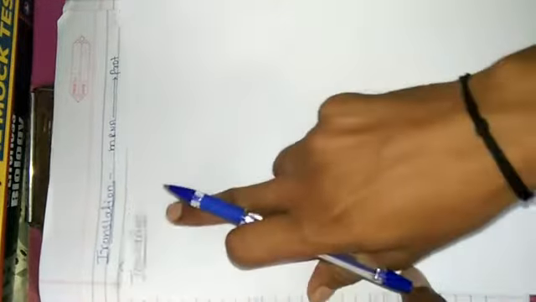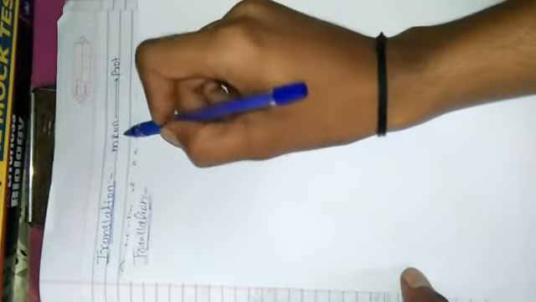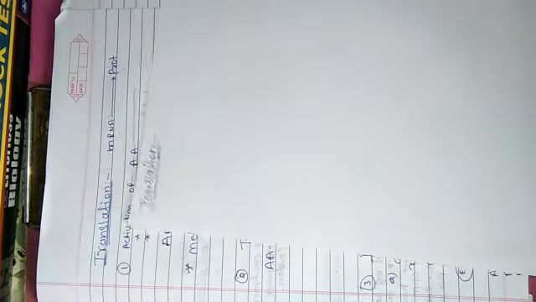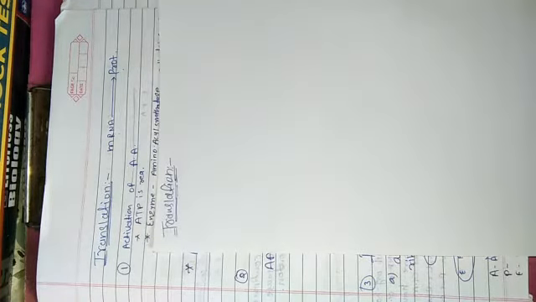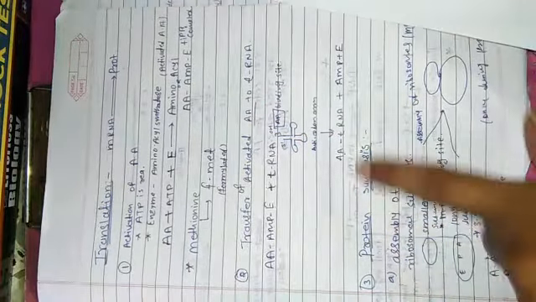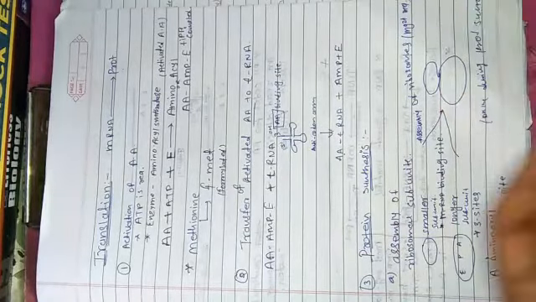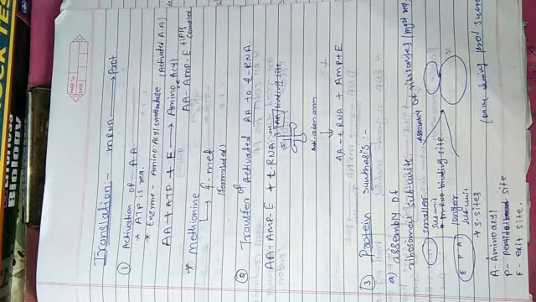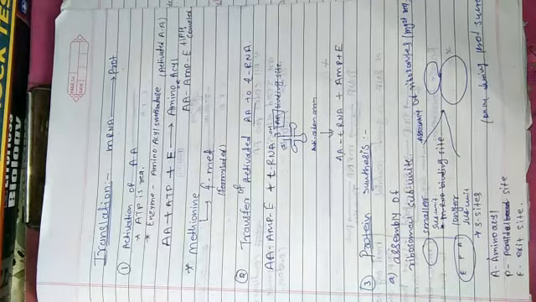So simply, the translation process means the formation of protein from the mRNA. Okay? Which is called the translation process. Translation takes place in three steps: first, activation of amino acids; second, the transfer of activated amino acids to tRNA; and third, protein synthesis, the actual polypeptide chain synthesis. So it takes place in three steps.